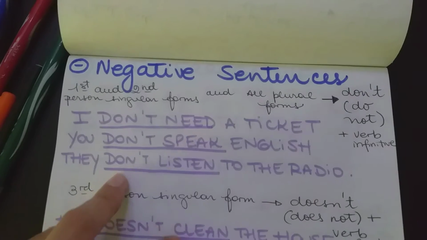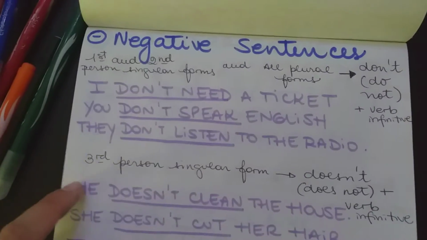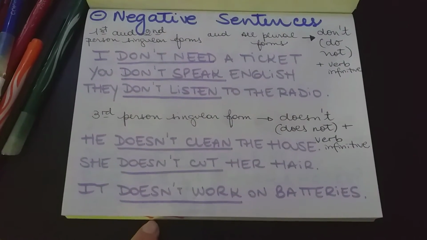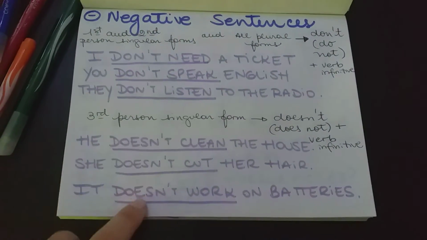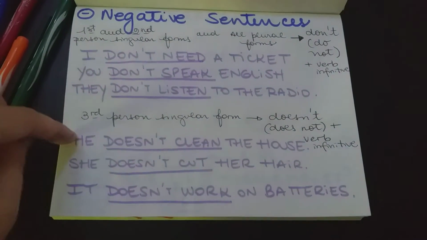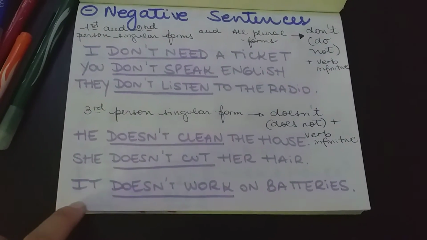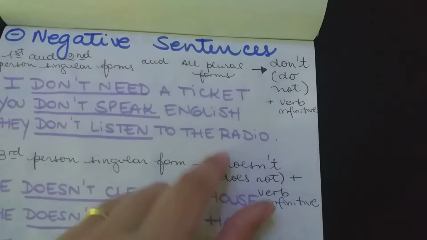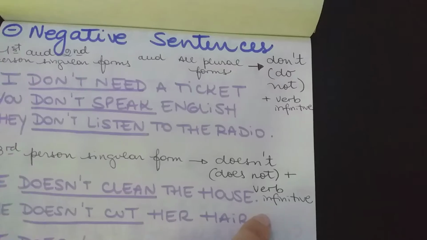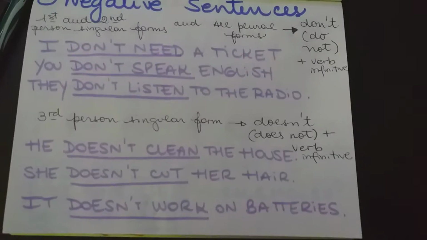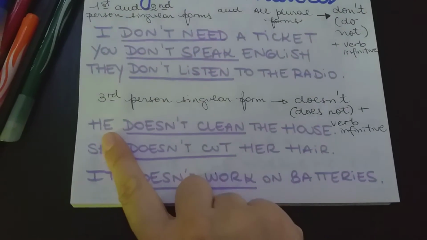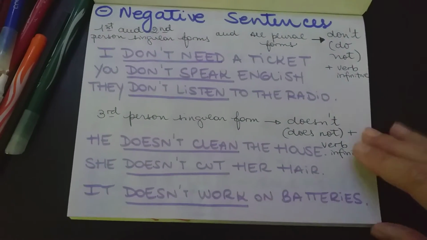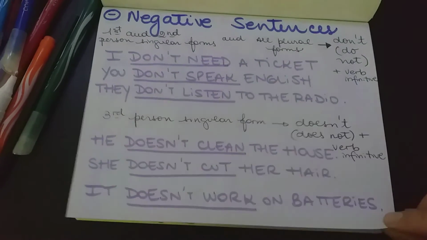Okay? But in the case of the third person singular, that is he, she, or it, we need doesn't. Okay? It is conjugated with doesn't. It's the verb do, but it takes a different form with he, she, or it. Doesn't is does not, but we abbreviate and we say doesn't, plus the verb in the infinitive, okay? So we have, for example, he doesn't clean the house, she doesn't cut her hair, it doesn't work on batteries.